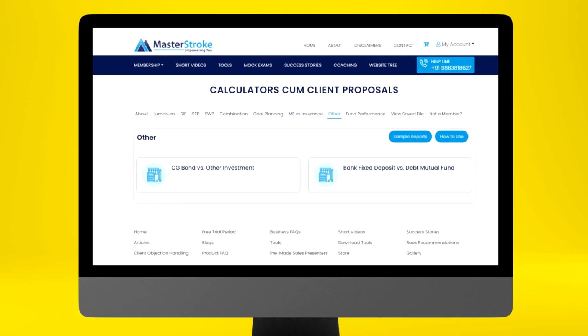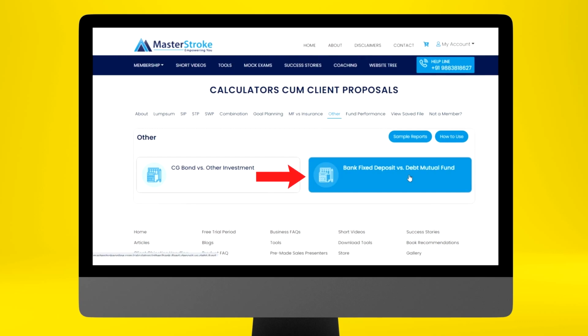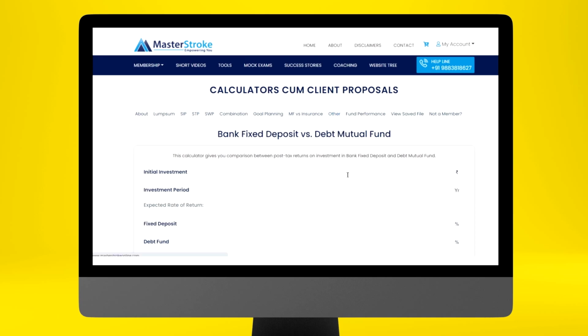Masterstro. In this video, we will tell you how to use the calculator bank fixed deposit versus debt mutual fund. This is a very good calculator where you can show the tax benefit of investing in debt mutual funds versus bank fixed deposit. Let's say the client wants to invest 10 lakh rupees and the investment period is for 5 years.